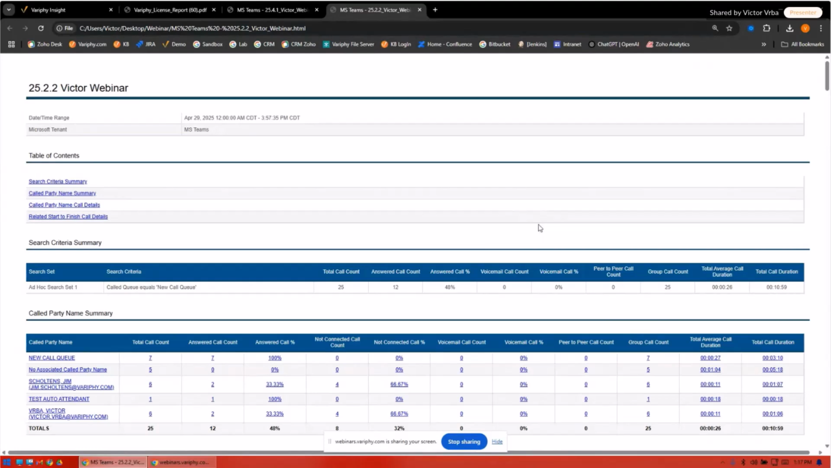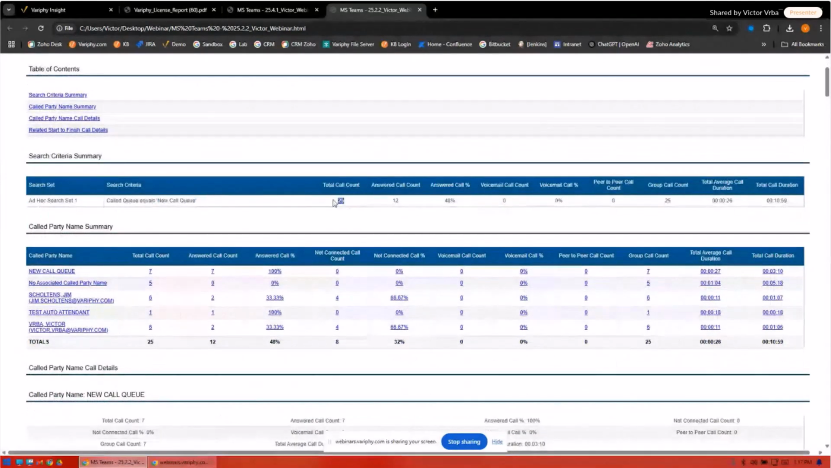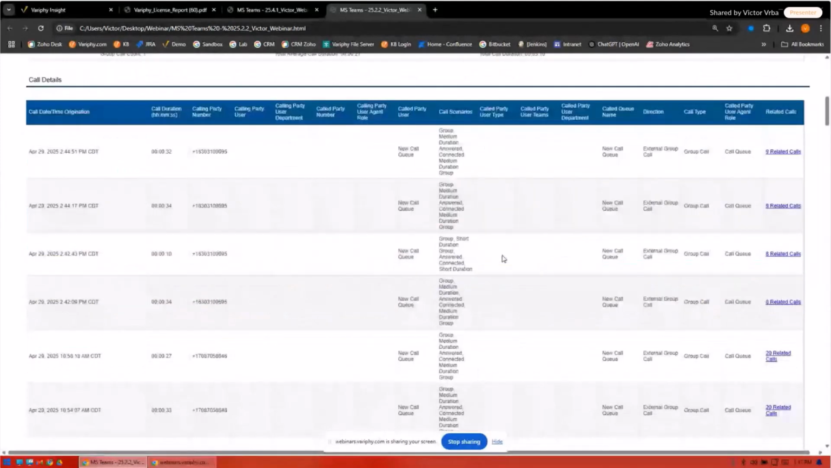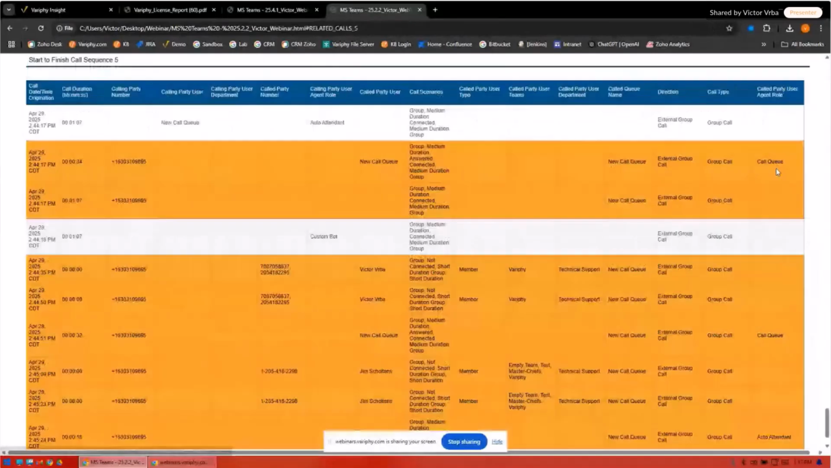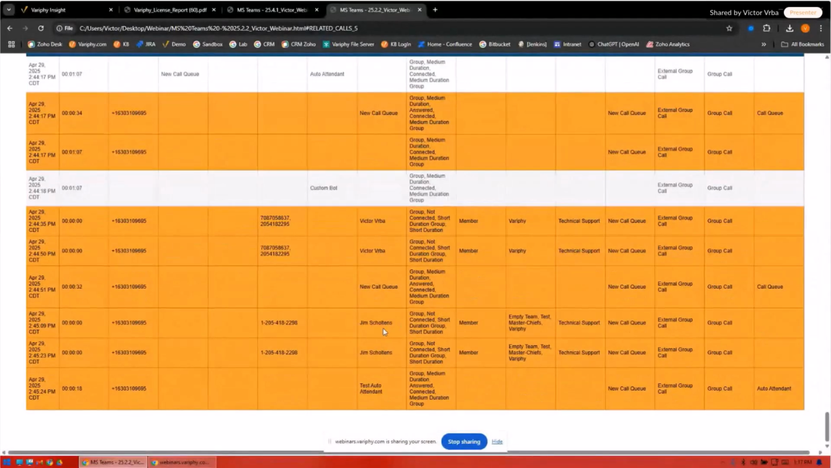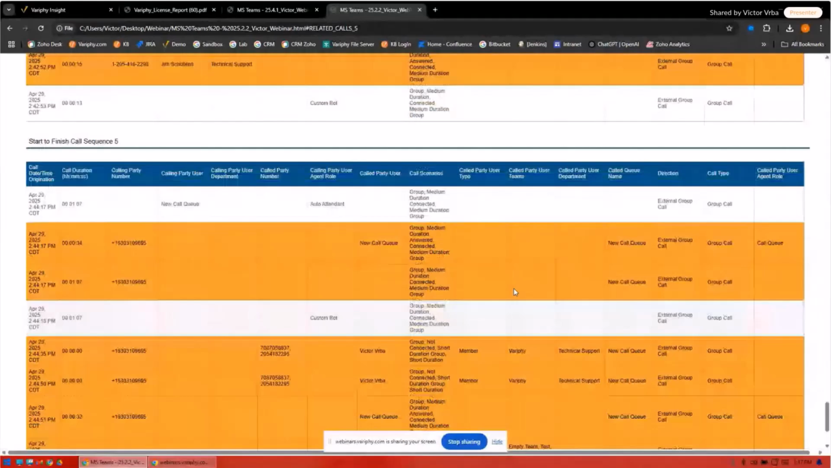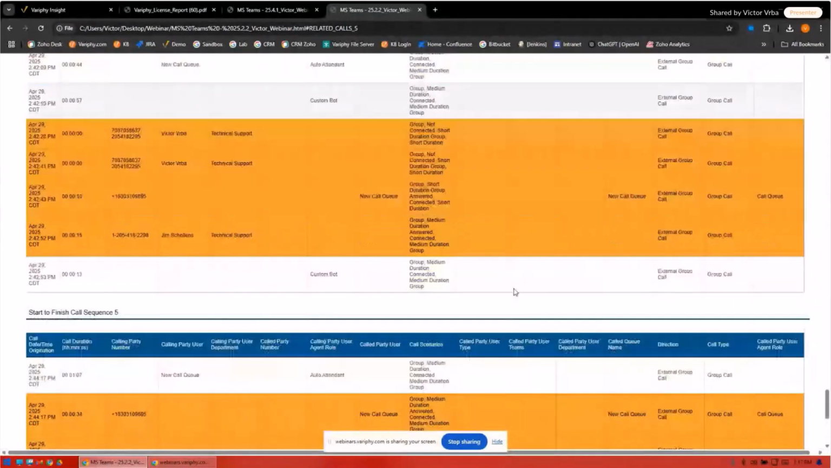This is the same report for the same exact call queue, and I'm using my new call queue for this one. We can see that we recognize 25 total calls into this call queue. That's not incorrect. 25 calls did hit this call queue, and the reason being is because every call that it rings on is a call into the call queue. So if it rings on me, it rings on my friend Jim, that's 2 calls into the call queue.